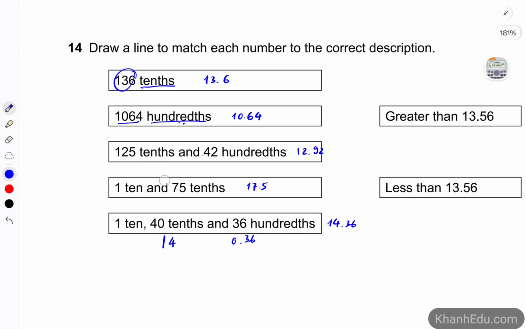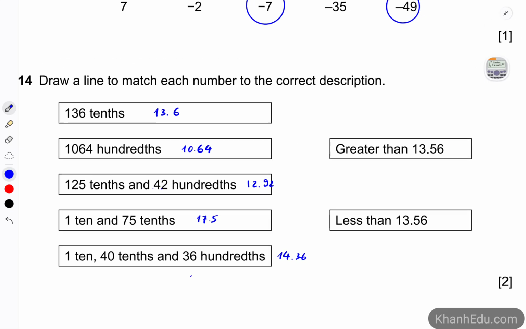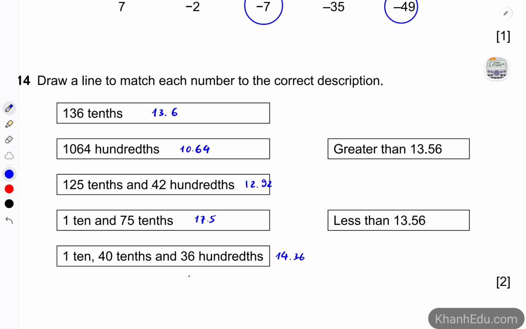Alright, so it's time to draw the lines to match each number to the correct description. 13.6 is greater than 13.56. This one is less than, greater than, and greater than. So we have 3 numbers that are greater than 13.56 and 2 of them less than 13.56.